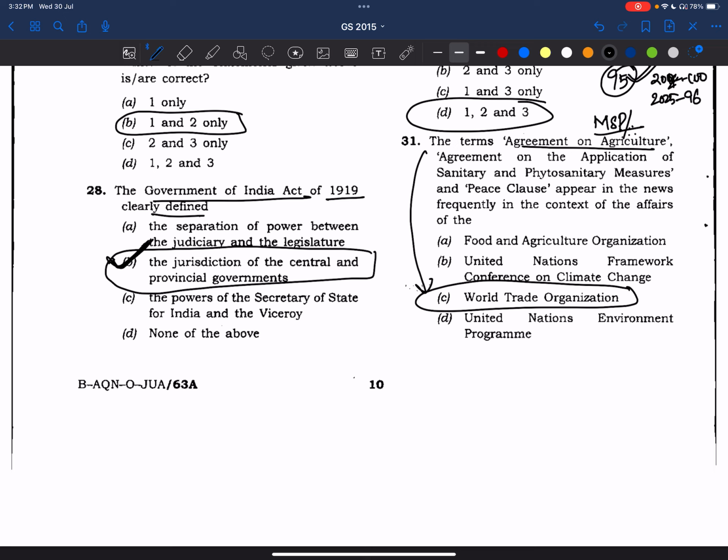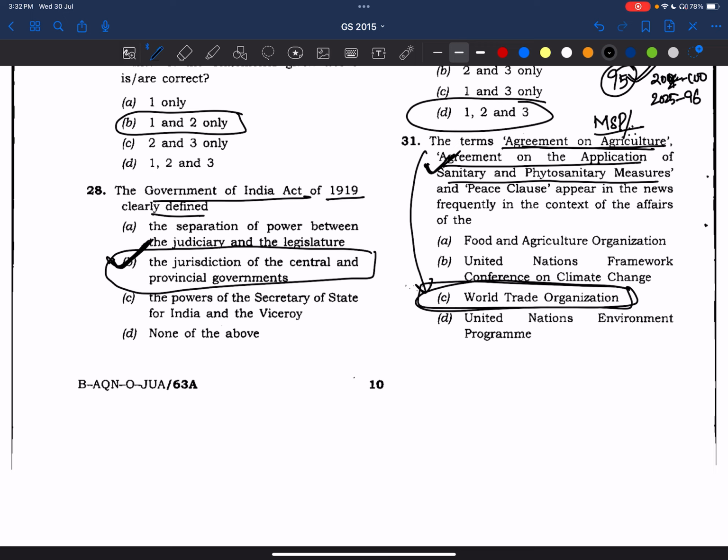So World Trade Organization tries to regulate all these subsidies in the form of agreement on agriculture, and also the trade as well, agreement on application of sanitary and phytosanitary measures. Most of the Indian products are rejected by the Western nations by using this clause, by misusing this clause to be precise. So if you know this, all these things are related to WTO.